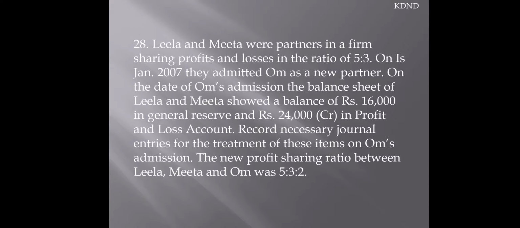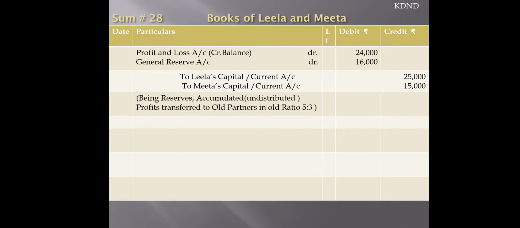You can very easily understand the journal entries. General reserve and profit and loss always have a credit balance, so when we are writing them off, they will be debited. You can see on the screen, profit and loss account debit, general reserve account debit, 24,000 and 16,000 respectively, to Leela's capital or current account, to Meeta's capital or current account, in the old ratio, that is 5:3. You can see here the narration I have written, that among the old partners in their old ratio.